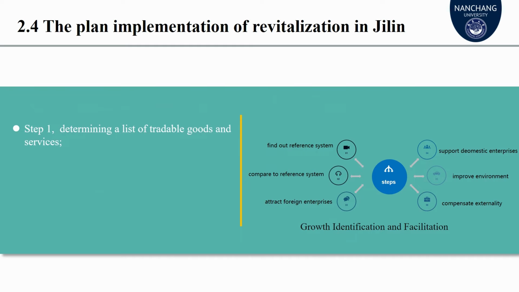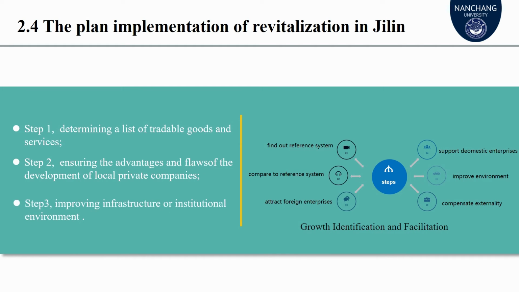Step 1. Each local government in Jilin can determine a list of tradable goods and services. Step 2. Analyze the industries in which local private companies are already active and examine which infrastructure and institutional barriers hinder these companies from improving product quality or stop other companies from getting on board to form an industrial cluster with competitive advantages.